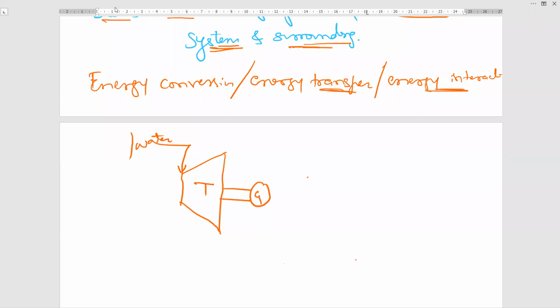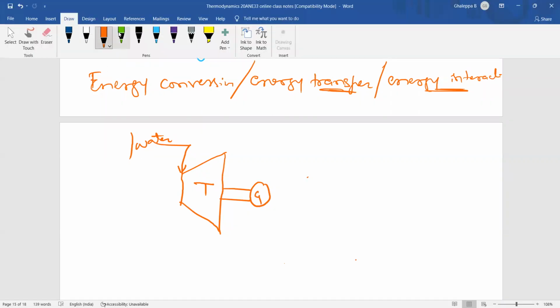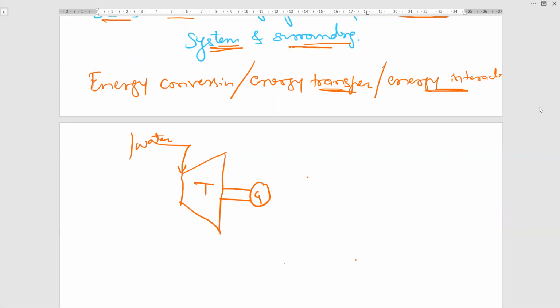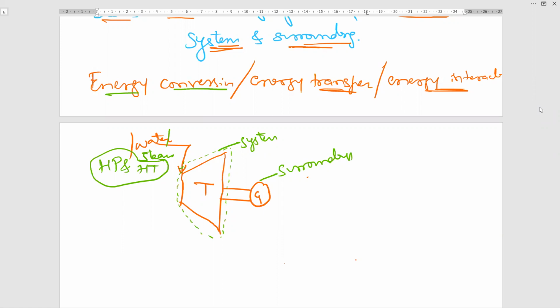So this turbine I am considering as a system. Okay, this turbine I will consider as a system. Okay, anything outside the system is called surrounding. So this generator is a surrounding. This is system. Now, what is energy conversion is nothing but, for example, here it is steam, water or gas. This has high pressure and high temperature. The steam has high pressure and high temperature.